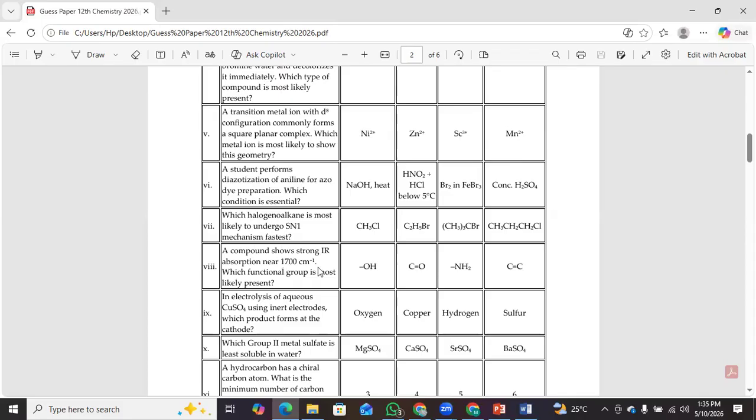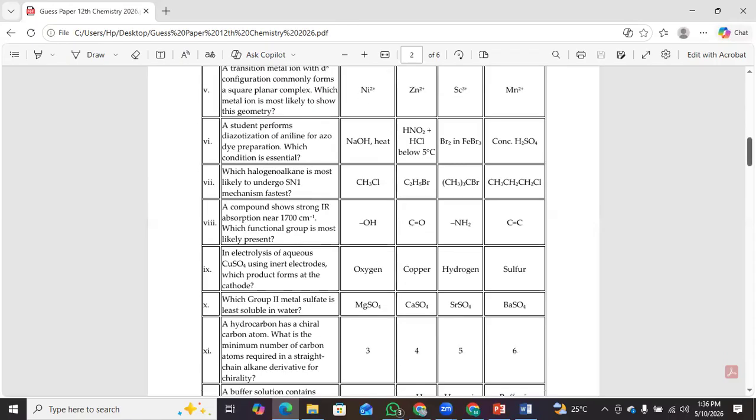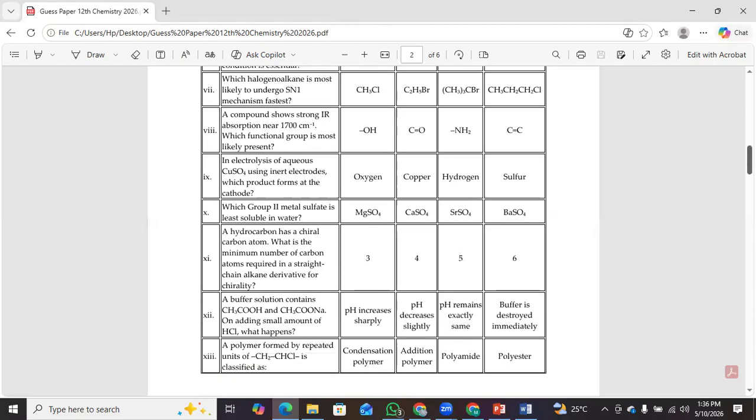Number eight: a compound shows strong IR absorption near 1700 cm⁻¹. Which functional group is most likely present? Number nine: in electrolysis of aqueous CuSO4 using inert electrodes, which product forms at the cathode? Number 10: which group 2 metal sulfate is least soluble in water?